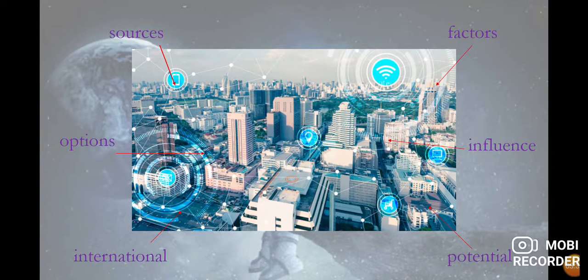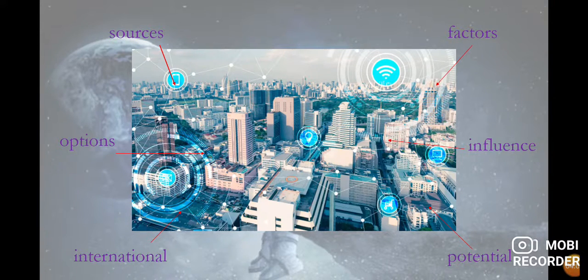And we have some vocabulary that is important. Sources: you know that we can find different sources for understanding the ideas, or for understanding what the topic is about. We have the factors that we mentioned. We have the influence of others. Remember, when you have an influence on another person, that means you change the mind, you change the idea, etc.